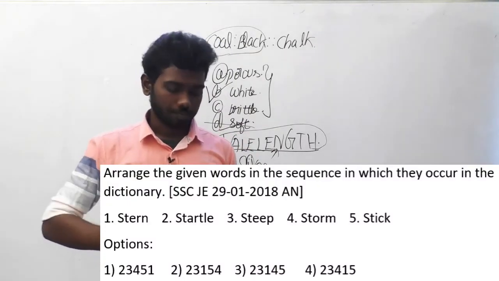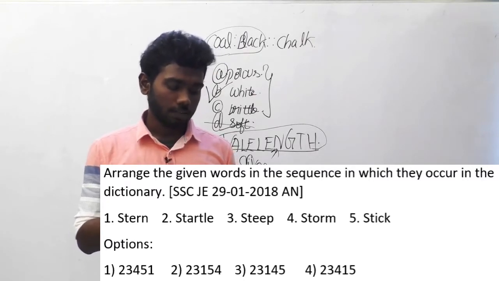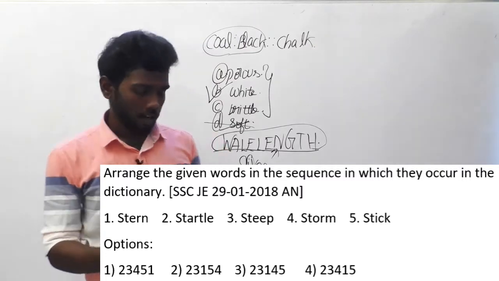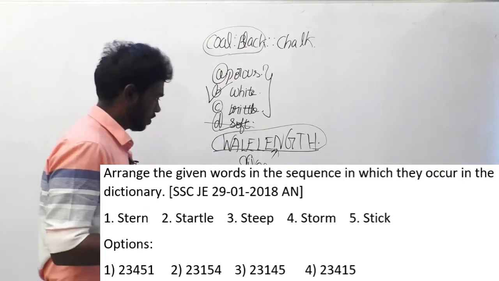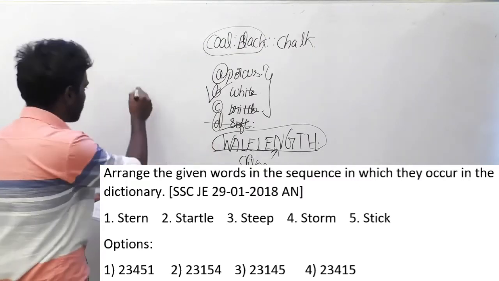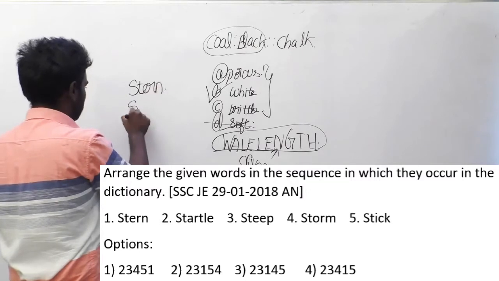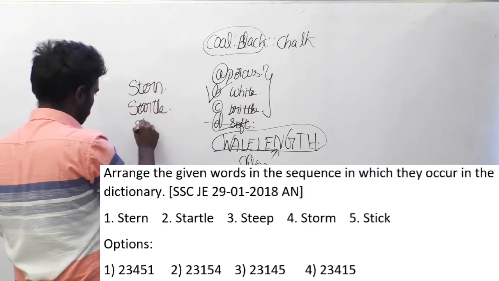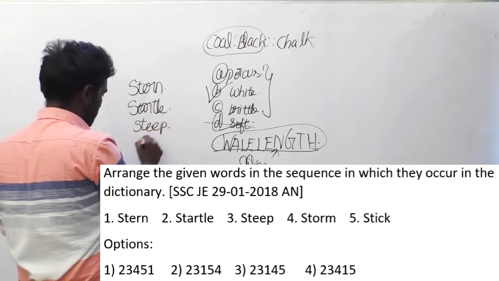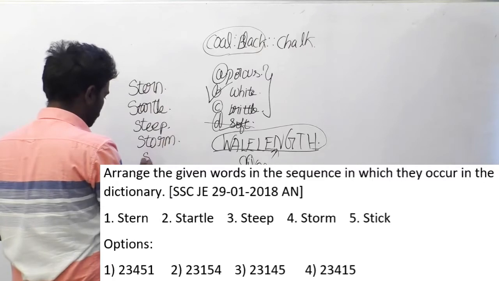The next question. Question number 103. Arrange the given words in the sequence in which they occur in the dictionary. And this is an easy question. There is a series of words given here: stern, startle, steep, storm and stick.